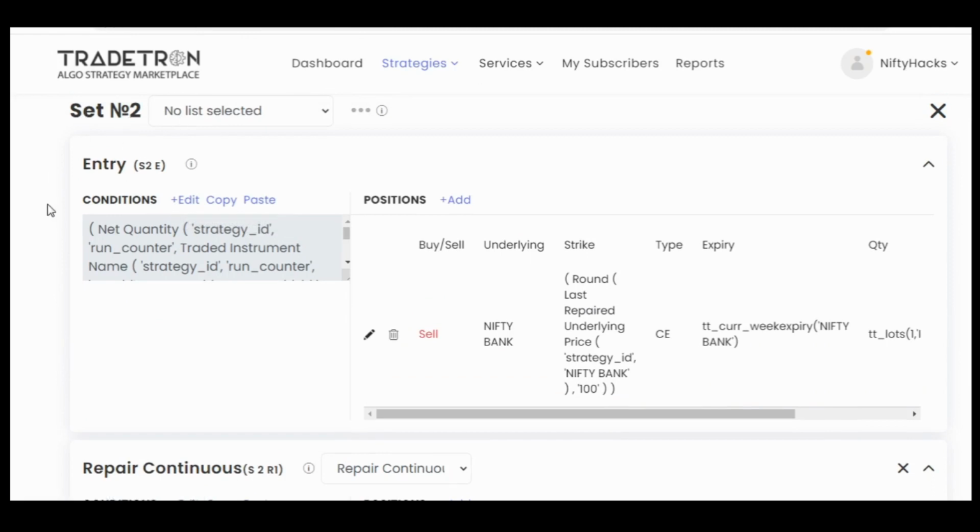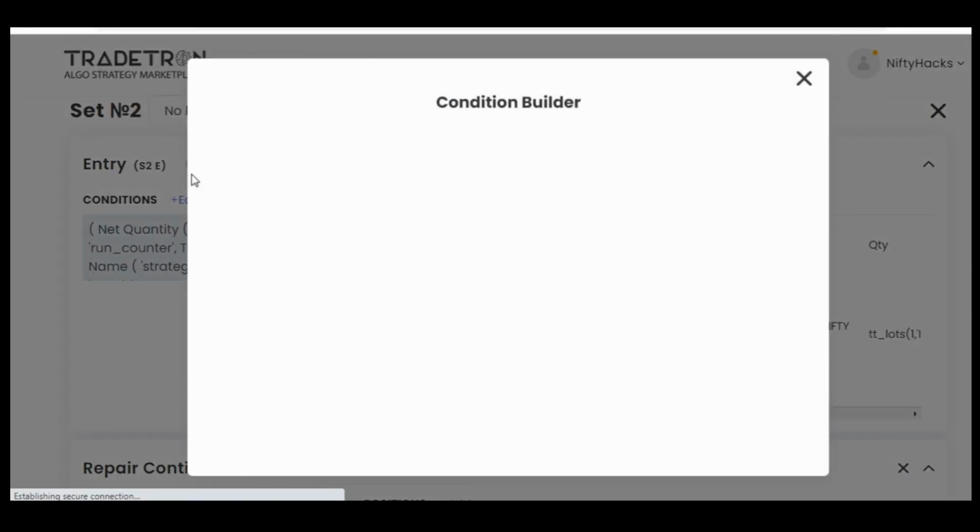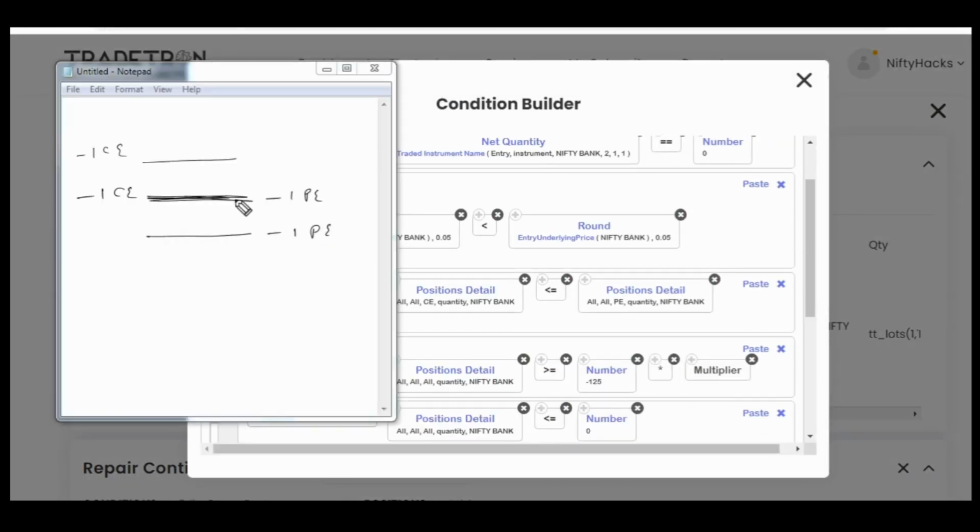Now for set 2, I have used it for entry on the call side. Let me explain this with an example. As you all know, we already have this position open via set 1. Now set 2 will come into action only when market goes down. So these are all set 1 legs: 111, 112, 113 and 114. You can give any kind of number as per your placement of these legs. I placed them in this way via set 1.